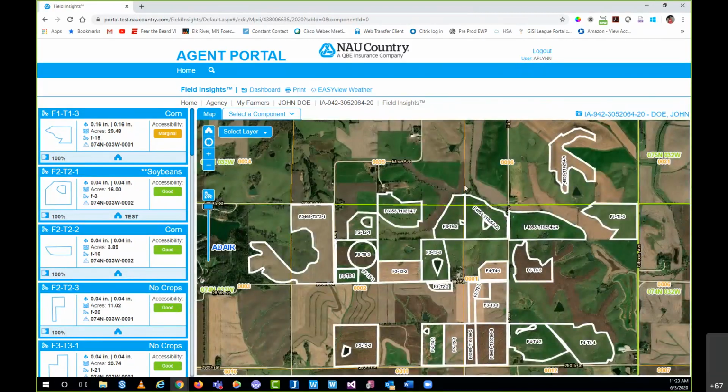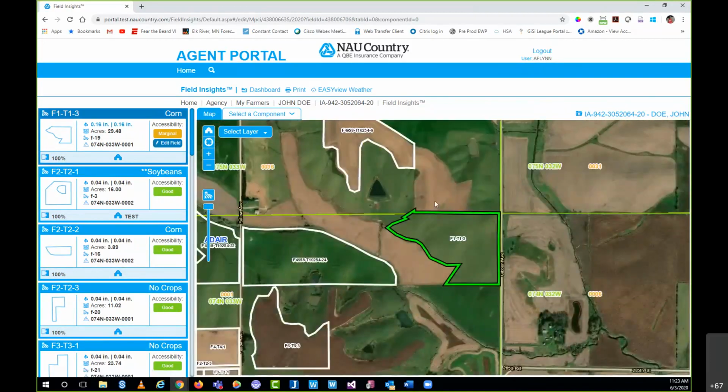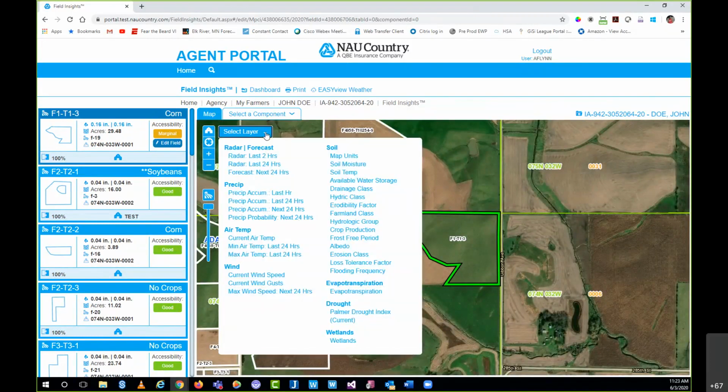As far as the layers themselves, again, I'm just going to select a field just so we have a reference point that's easier to see. And we're going to select this drop down, the layer. Now, for anyone that's familiar with Field Insights or has been in there before, this list may look larger than you last saw, and that would be a true statement. We did add a lot of different layers to our soil.